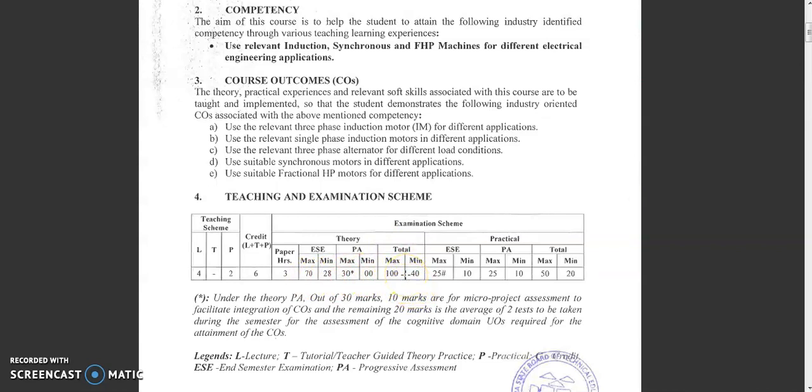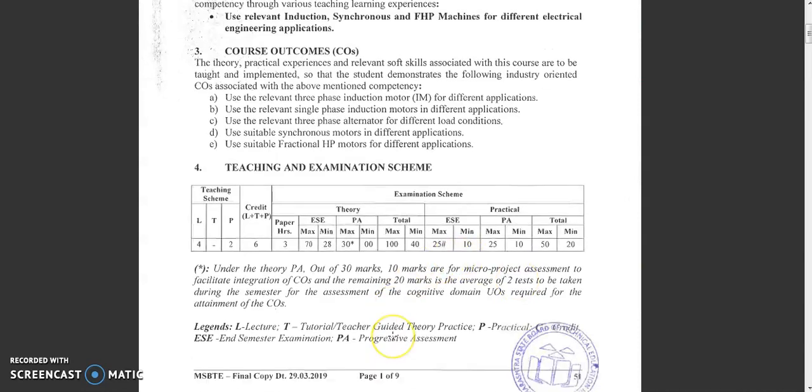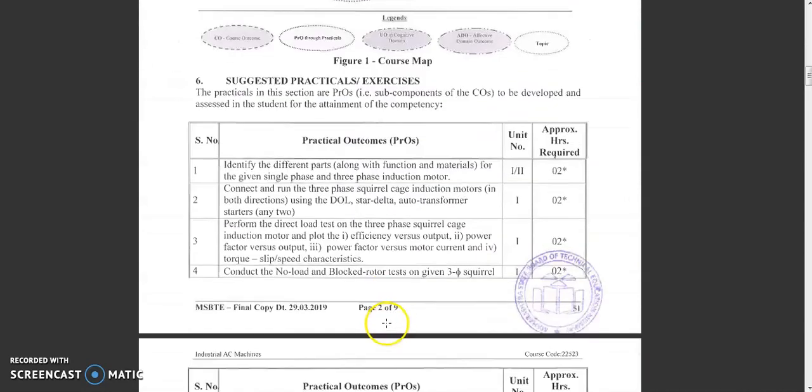As well as the theory, they have given practical sessions. For the practical, the end semester examination is an external examination of 25 marks, and you should require a minimum of 10 marks for passing. Again, for practical, they have mentioned progressive assessment separately for 25 marks, and the total is 50 marks. So including theory 100 marks and practical 50 marks, the total weightage of this subject is 150 marks. Instead of the marks, we are going to focus more and more on application based learning. I will go through the syllabus first.